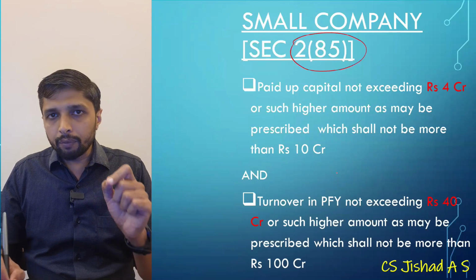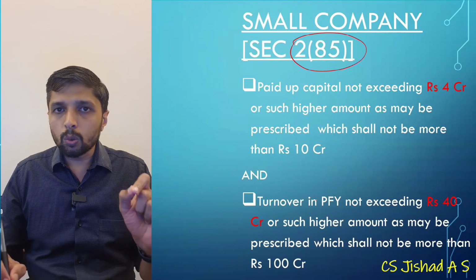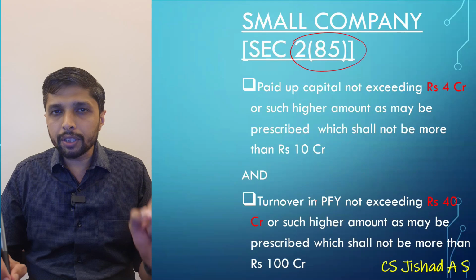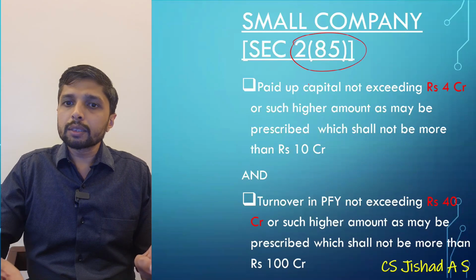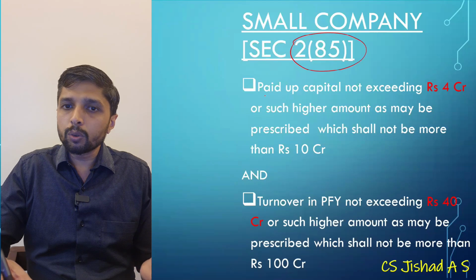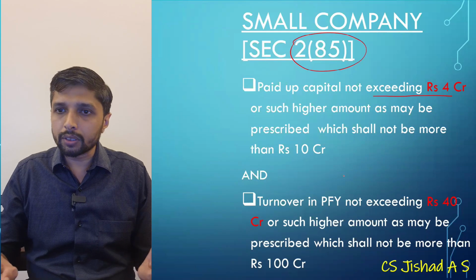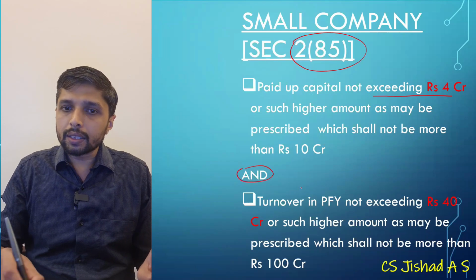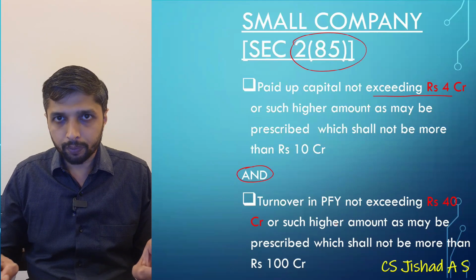When explaining the same with the corresponding rules, the Companies (Specification of Definitions Details) Rules specify that a small company is a company whose paid up capital does not exceed rupees 4 crore or such higher amount as may be prescribed, and the turnover does not exceed rupees 40 crore.